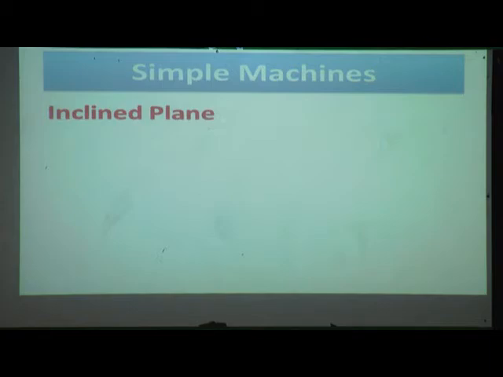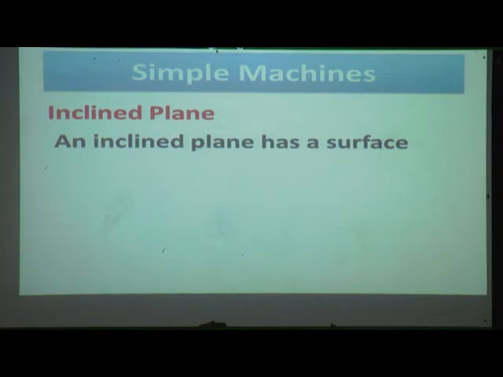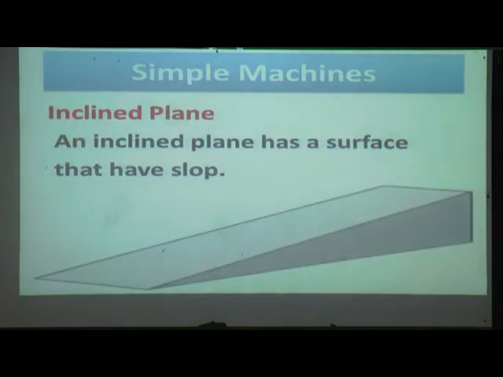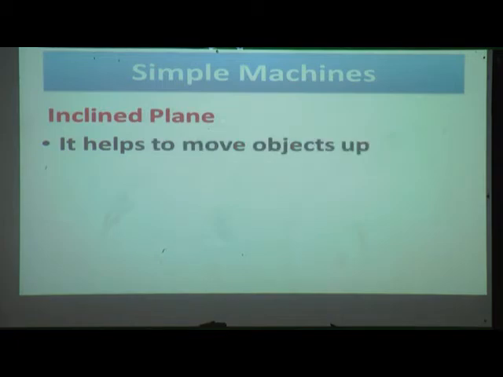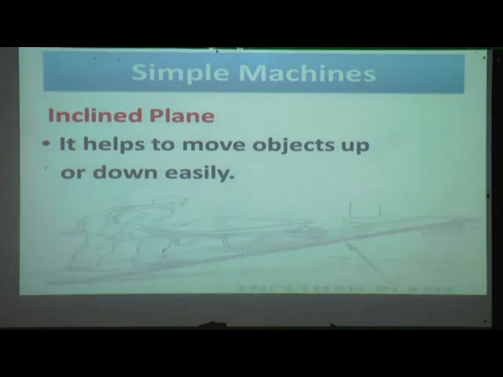Now we'll see the inclined plane. An inclined plane has a surface that has a slope. Yes, you can see in this picture the slope. The slope is called the inclined plane. It helps to move objects up or down easily.